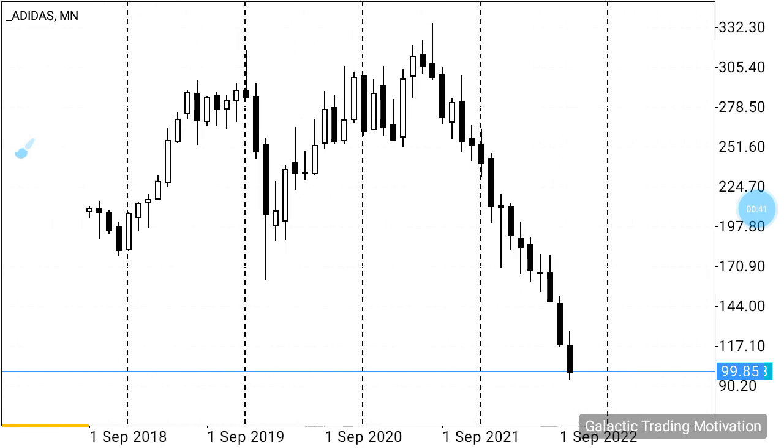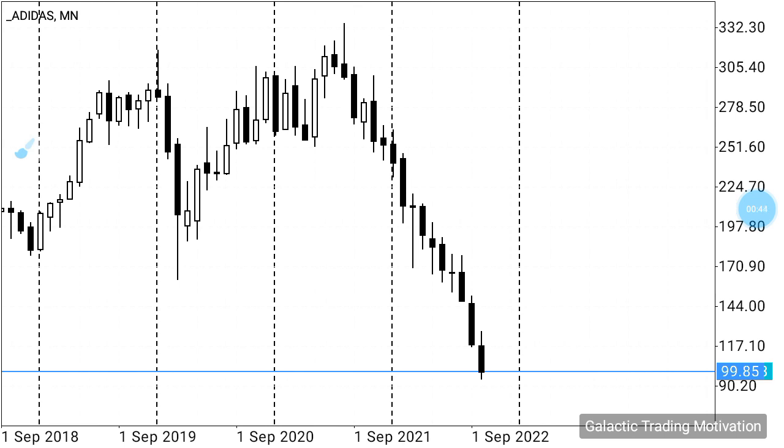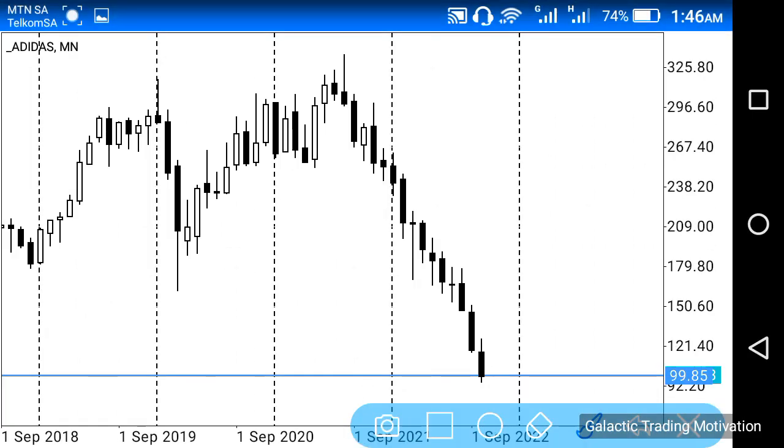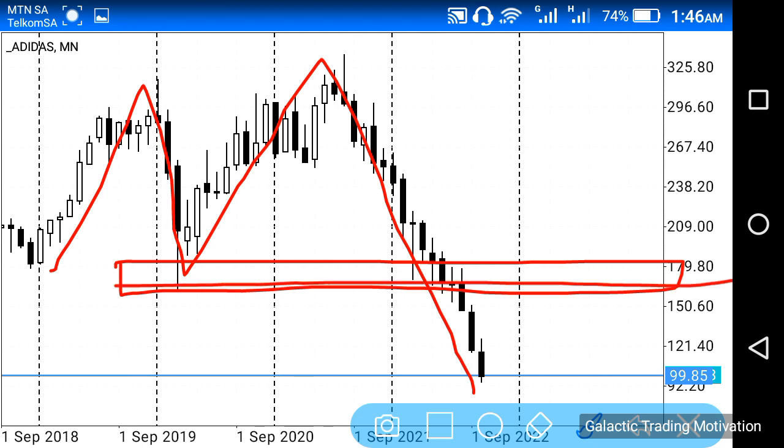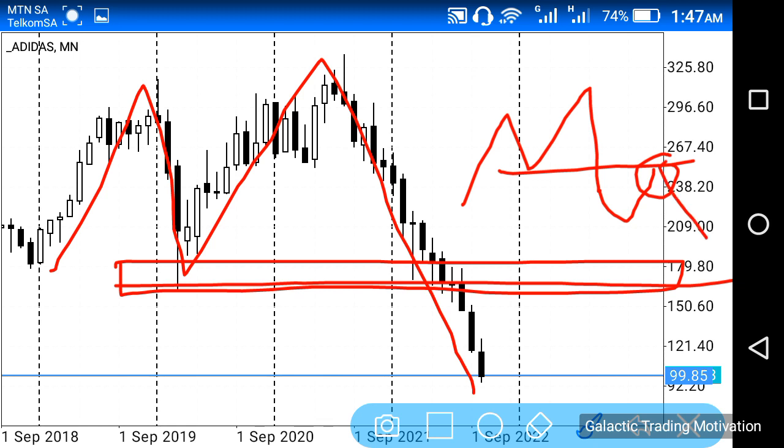So the first thing that I can see at this point in time in regards to the monthly chart is the fact that we have a very nice M structure at this point, which has a neckline at this level over here, as you guys can see, right? In addition to that, we can see that the neckline has been broken to the bottom side, and you guys know by now that when it comes to M structures, ideally you want to see price breaking to the bottom side of that neckline and then heading back to the neckline to test it, and at that neckline is usually where we would look for potential selling opportunities, right?